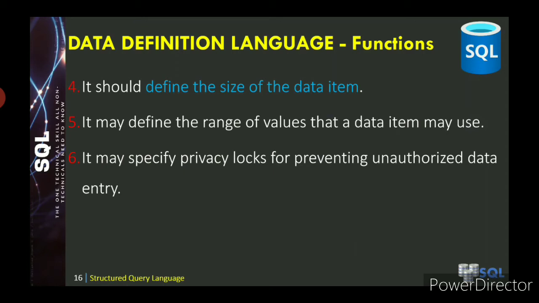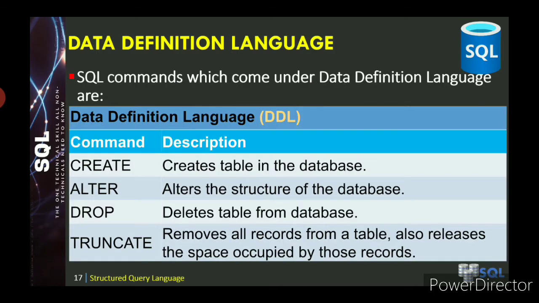Then the fourth point is it should define the size of the data item. Size of the data item means the maximum number of data. Then it may define the range of values that a data item may take, from this value to that value. The range is the starting value to the ending value. Then the sixth point is it may specify privacy locks for preventing unauthorized data entry. That means it may prevent unauthorized persons from accessing the data.